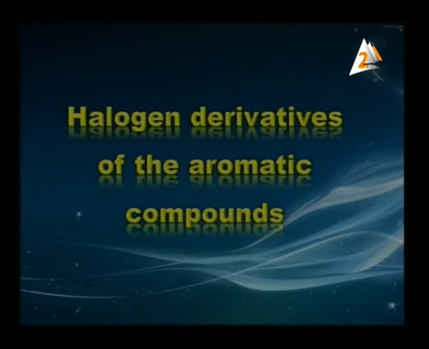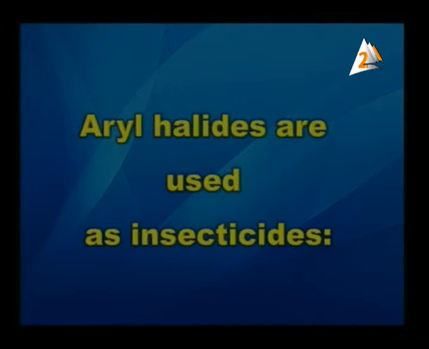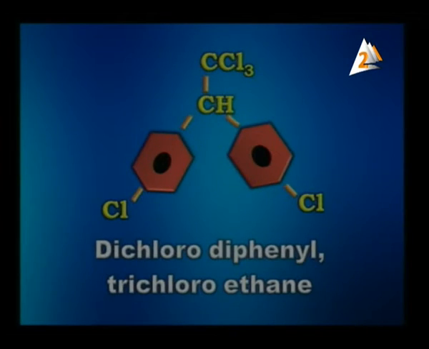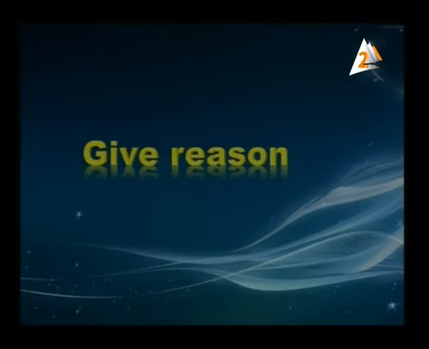Now, my dear student, we are going to discuss the halogen derivatives of the aromatic compounds. The aryl halides are used as insecticides. The DDT, dichloro diphenyl trichloroethane, that molecule is shown on the screen, CCl3CH attached to 2 benzene rings and the chlorine in the para position. Here is the molecule dichloro diphenyl trichloroethane or DDT. We have given the reason at this point, my dear students.